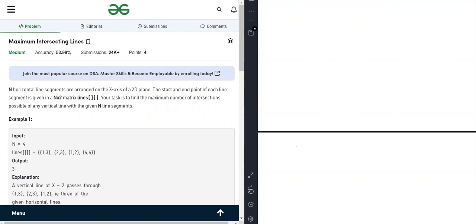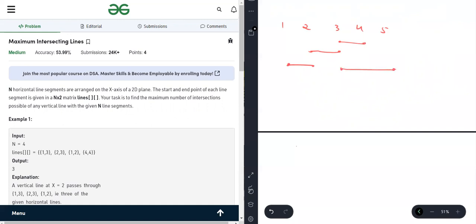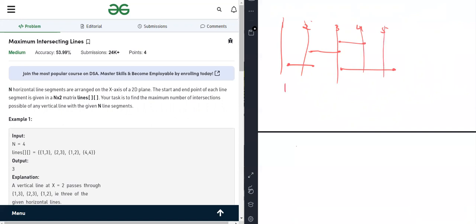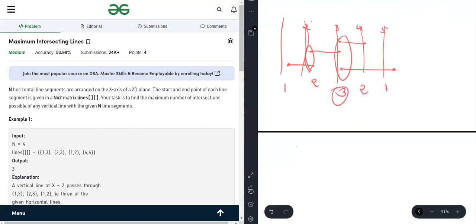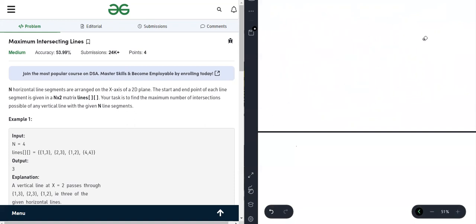The problem states maximum intersecting lines. If I told you, this is the question where we are taking this one line, this is the second line, this is the third line, this is the fourth line, then we have to check for the vertical and find which is the maximum point. As you can see here, one here, this two, so two here, three, two, one. So what's the maximum intersection? It is three. So that's how we have to do.